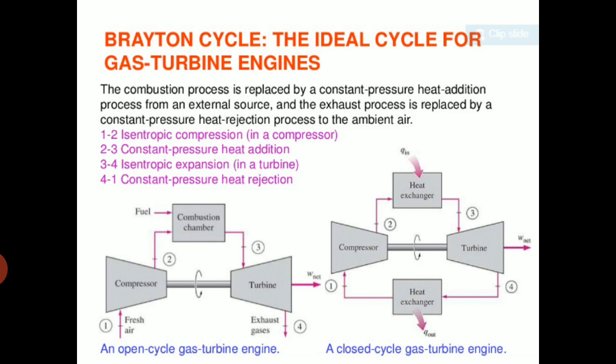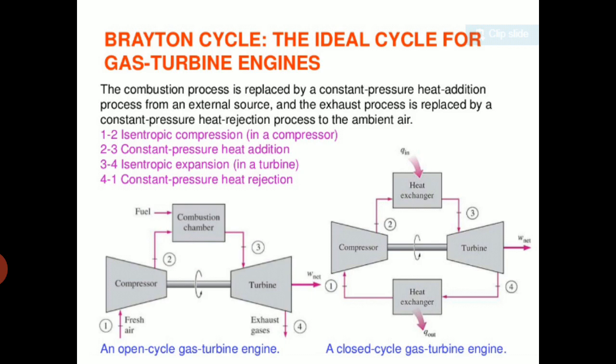The rotor rotates and produces mechanical work as output. That mechanical work is utilized for propelling the vehicle in a forward direction. So if it is an open cycle, in each and every cycle it takes fresh atmospheric air into the compressor. That is the open cycle gas turbine.